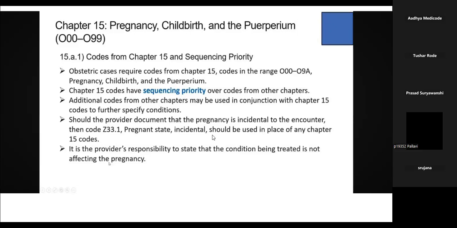Let's consider the patient is having a diabetes condition or a hypertension condition. It's just an example I'm telling. As the person is having diabetes or hypertension, you need to code the O series first. So you need to say pregnancy induced diabetes, or gestational diabetes. And after that, you may need to use the diabetes code also to specify the condition. You need to give the O series, and also specify the condition.